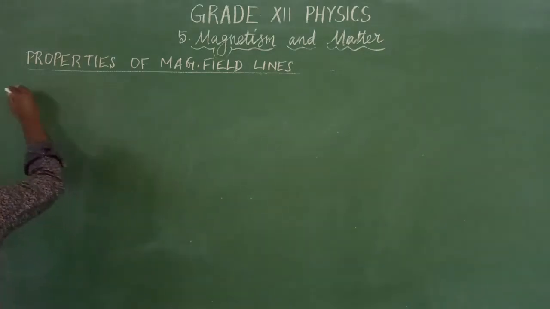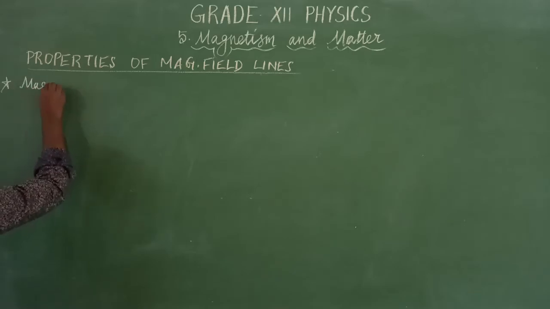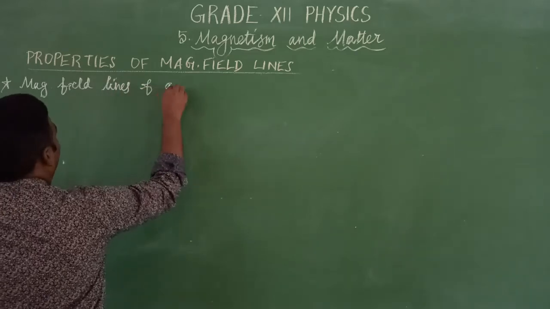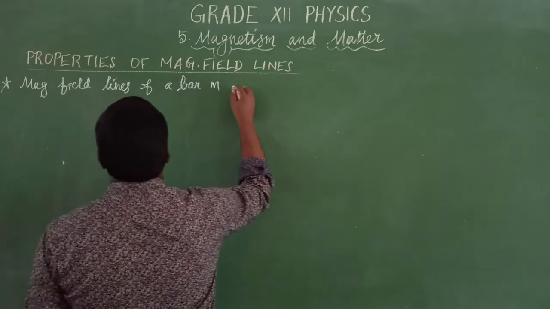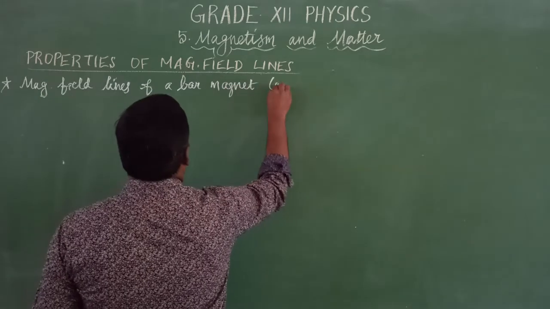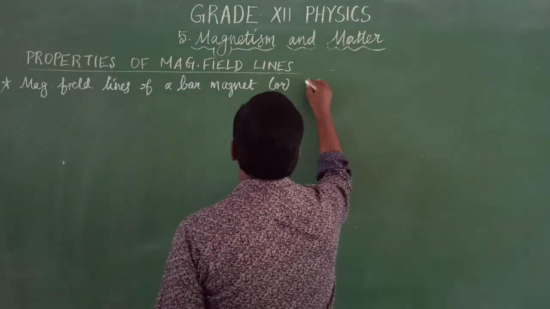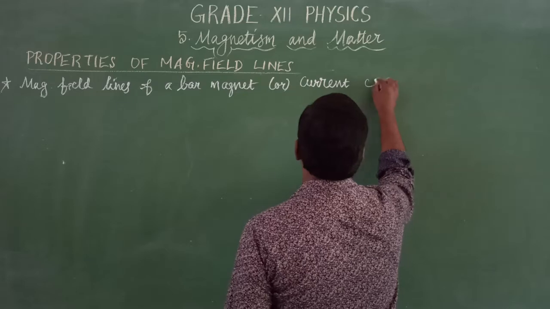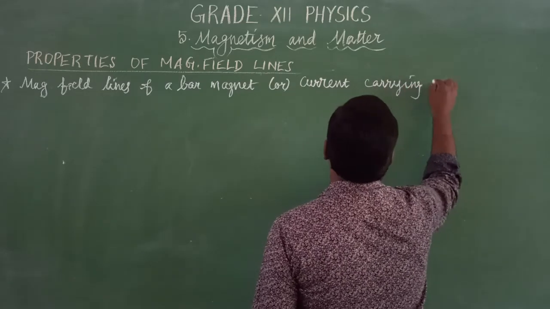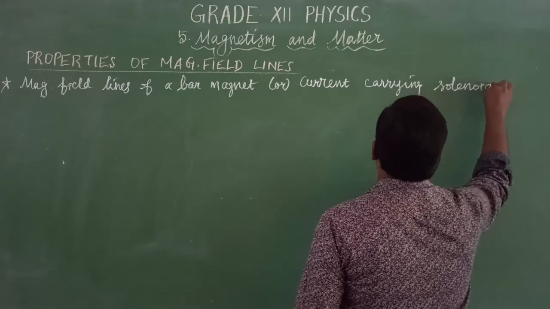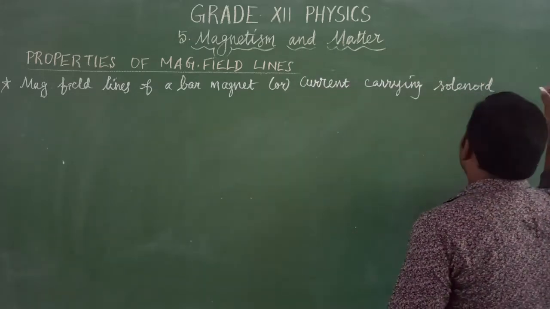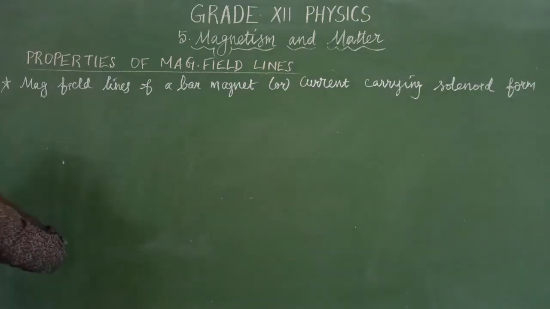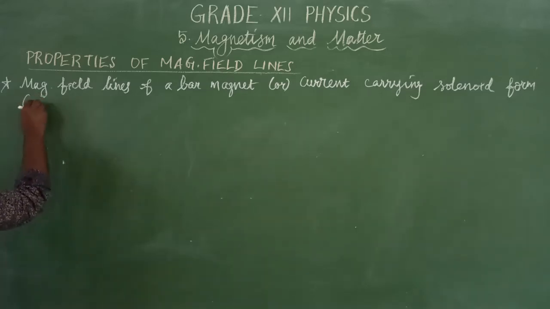The first one: the magnetic field lines of a bar magnet, or of a current carrying solenoid, that is, the electromagnet, form continuous closed loops. Important point: they form continuous closed loops.